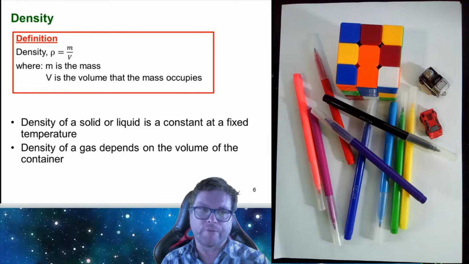One definition that you'll already be familiar with is that of density. Density is the mass of an object divided by the volume that mass will occupy. For solids and liquids, the density is constant at a fixed temperature, whereas the density of a gas depends on the volume of the container that it's in. The reason for this is that a gas will expand or contract to fill the complete volume of the container that it's confined in. So that's the definition of density.